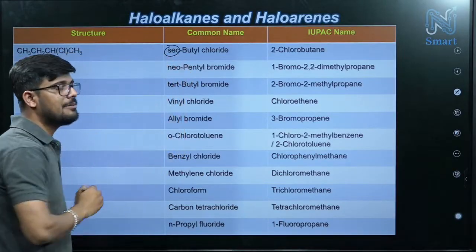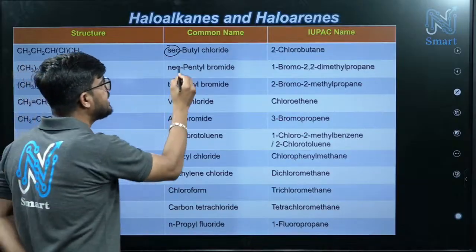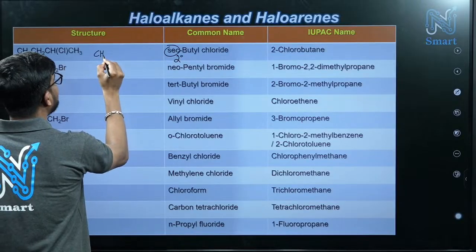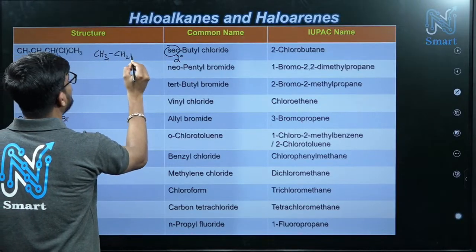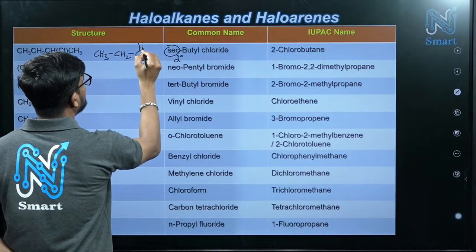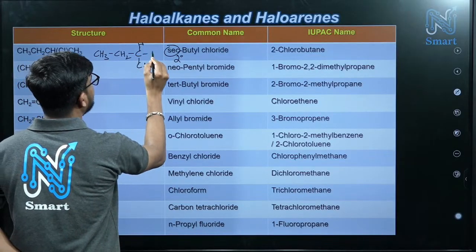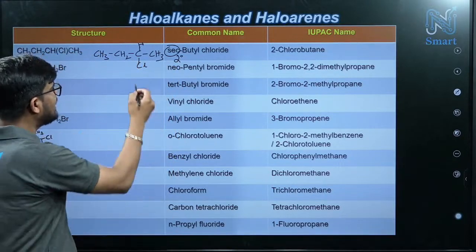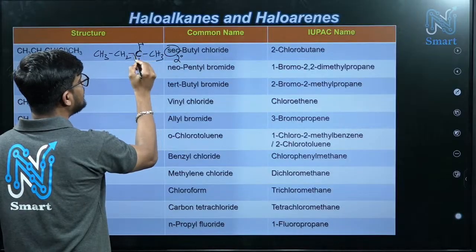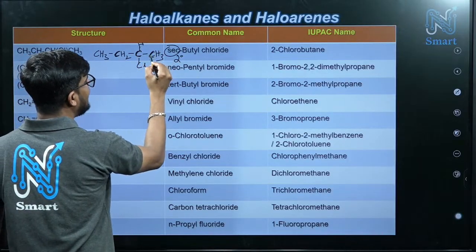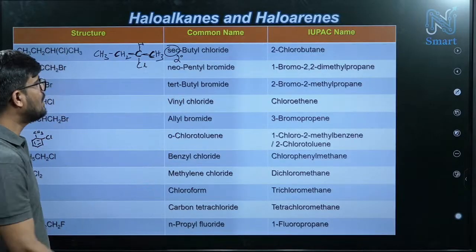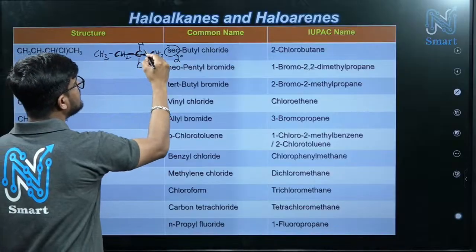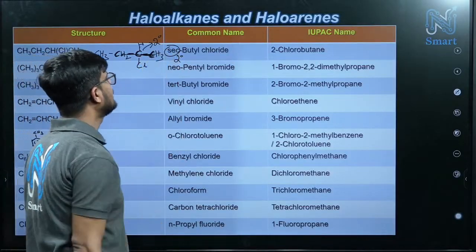Secondary butyl chloride. Secondary means what will be its degree? 2 degree, right? Secondary means CH3, then CH2, then CH, here we have Cl, and here CH3. The halogen X is connected to this carbon, and this carbon is connected to another 2 carbons. Since this carbon is connected to another 2 carbons, this is 2 degree.